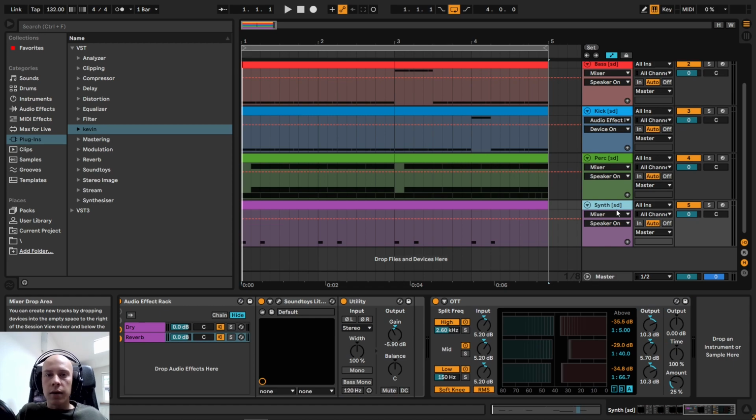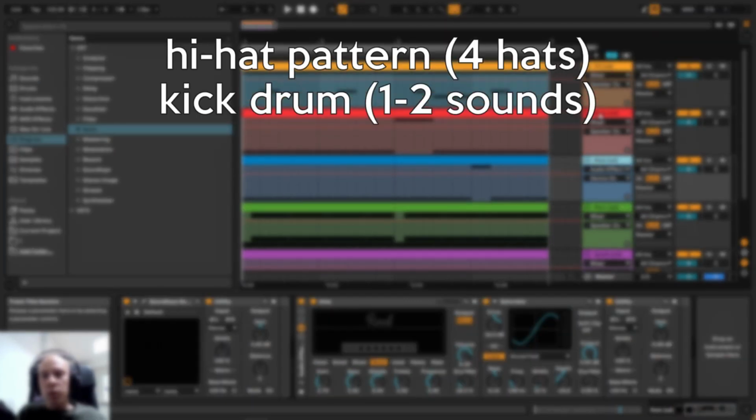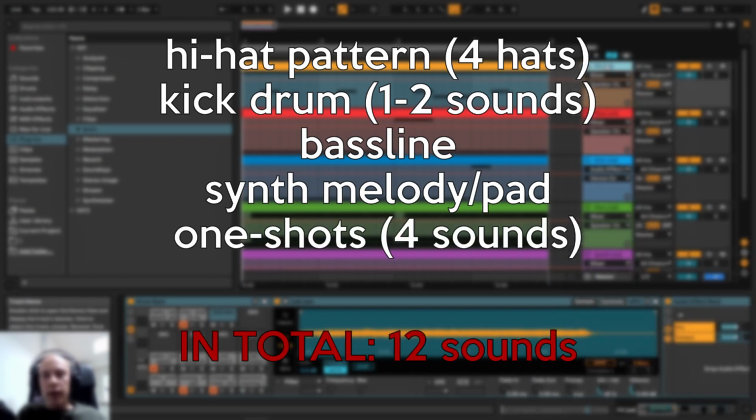For me, an enough amount is a full hi-hat pattern, a kick drum with a bass line, a synthesizer or main pad sound, and a few extra one-shot effects. And later during the arrangement, if you feel you can't push forward, you can always add another sound, whether it's a synthesizer or a simple riser.